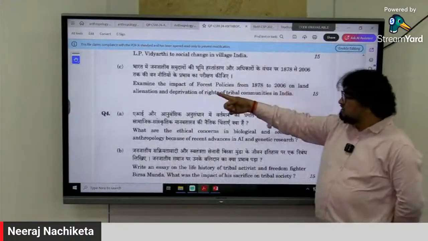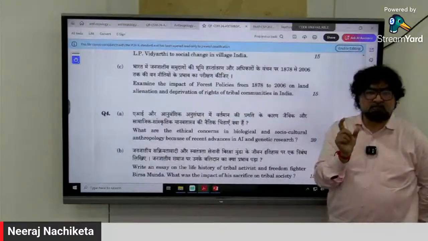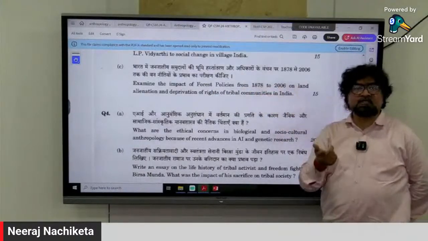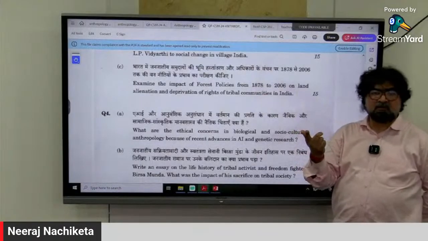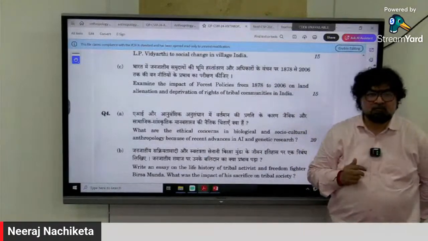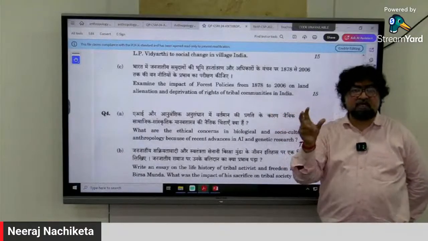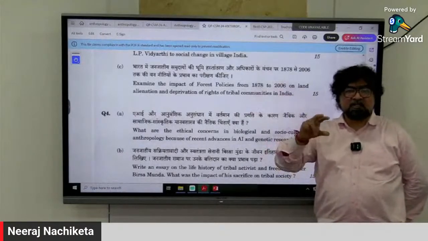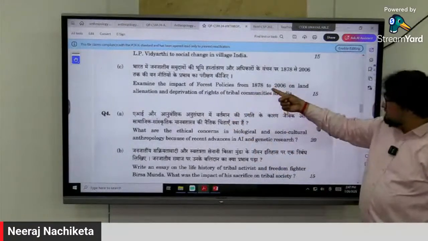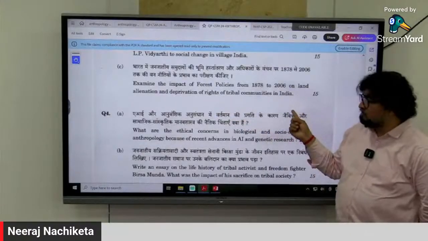Now see here, examine the impact of forest policies, environmental anthropology, forest policies from 1878 to 2006. You know, in 2006 the central government passed a very landmark law, the FRA, Forest Rights Act: Scheduled Tribes and Other Traditional Forest Dwellers (Recognition of Forest Rights) Act. See here, 1878 to 2006, on land alienation and deprivation of rights of the tribal community in India.